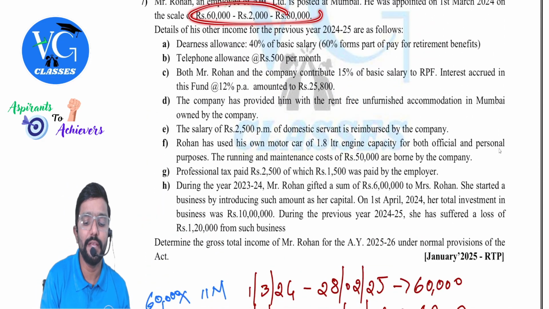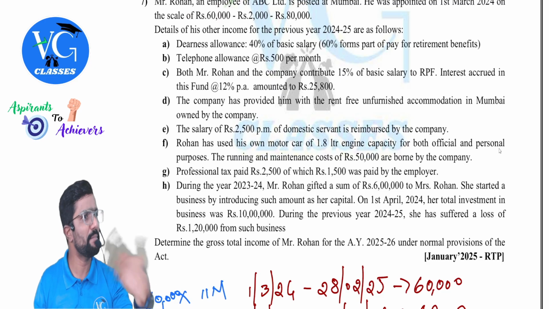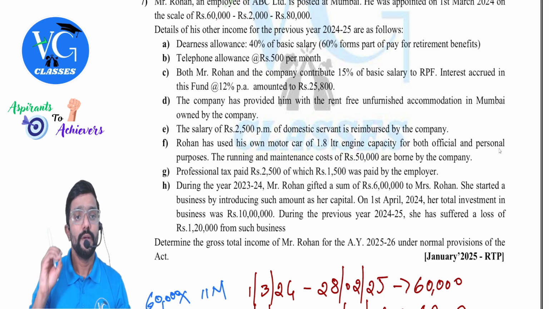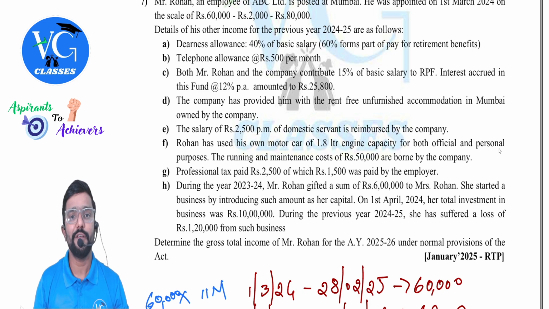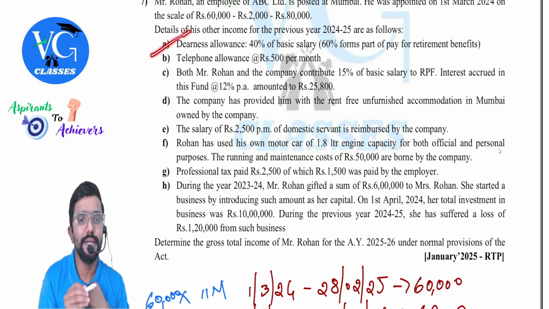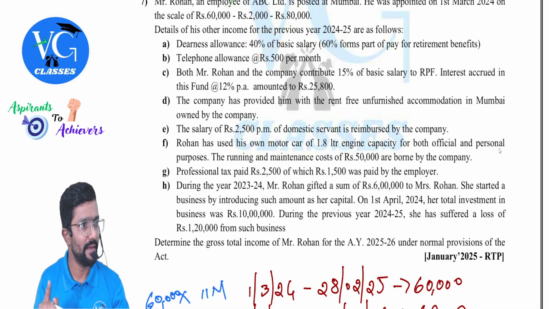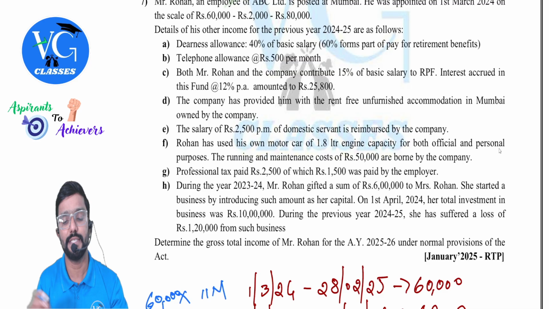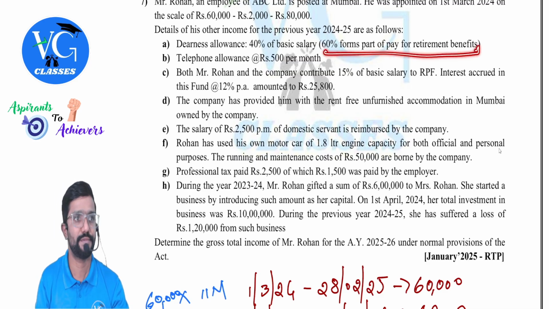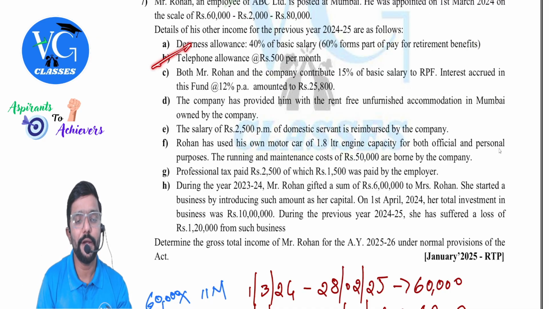And whatever calculation is given here is for basic pay, not the entire salary. If anything extra is given by the employer, then we need to keep on adding it. Yes. Details of his other income for the previous year 24-25 are as follows. So the question is mainly targeted on salary paid. Dearness allowance is 40% of basic salary, whereas 60% forms part of pay for retirement benefit. Okay, 40% is DA, but in that how much forms part of retirement benefit? 60%. This is relevant only to claim exemptions, or maybe for deductions. That's all.